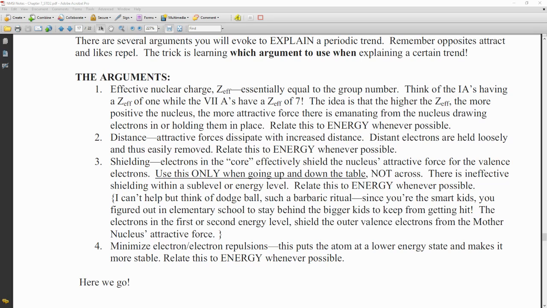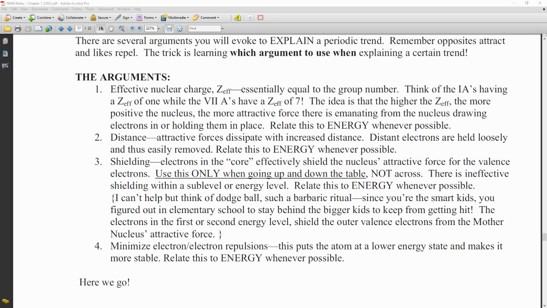So the electrons in the core effectively shield the nucleus's attractive force for those valence electrons. So we're really only going to use this when we're going up and down a group. It does not affect things going across. The shielding stays the same across a period, but it is important as we go up and down a group.